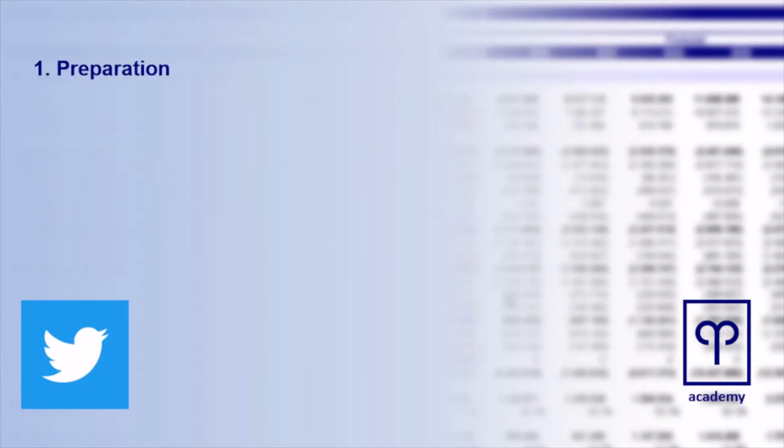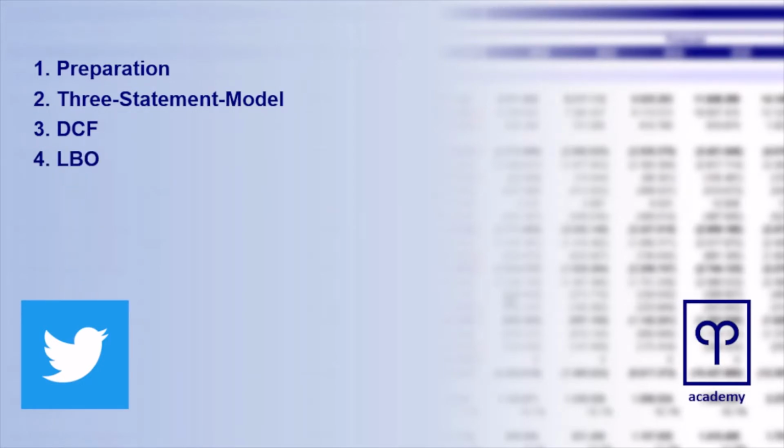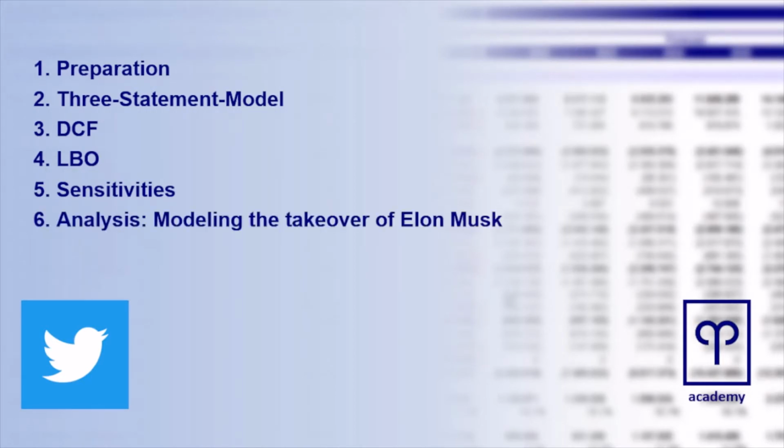Starting with the preparation of an empty worksheet, we build an integrated three-statement model, including supplementary schedules to forecast the future development of Twitter. Based on that, we model a DCF valuation and a simple LBO model. In addition, we define different cases to introduce sensitivities before analyzing Twitter using the takeover by Elon Musk as a showcase. Finally, we try to build a Monte Carlo simulation on top of our assumptions to see how Twitter could perform in the future, taking into consideration randomness.